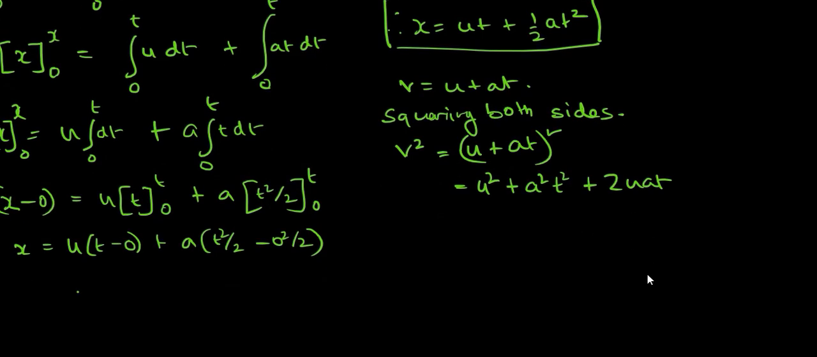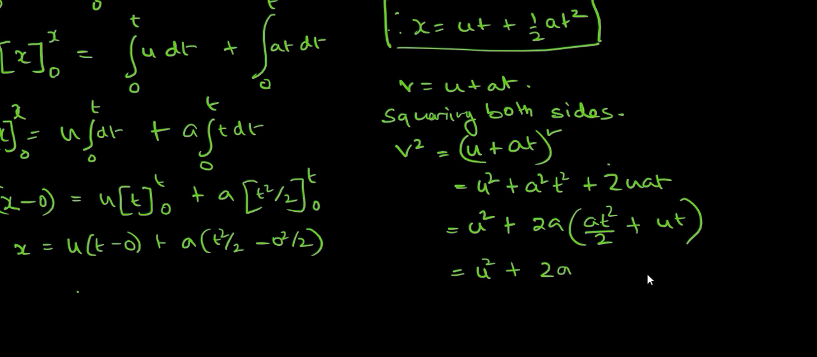So this means what? If I take 2a as common, one a is gone and I will be left with t square, so obviously there has to be a 2 out here so that it balances, plus u and t. Which means u square plus 2a times (ut plus half at square). If we refer to the earlier equation, ut plus half at square, this will be x.